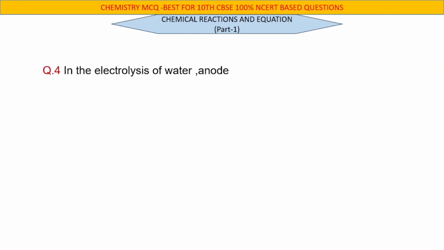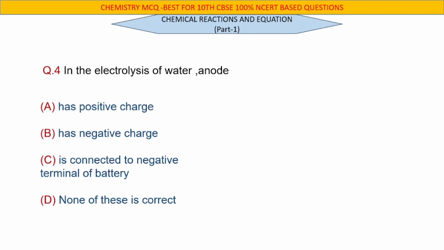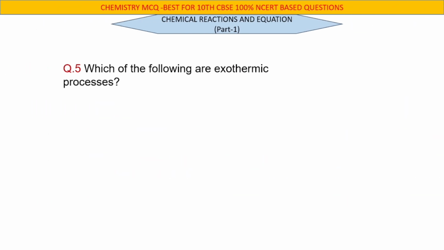Question number 4. In the electrolysis of water, the anode. Right answer A. Has positive charge.